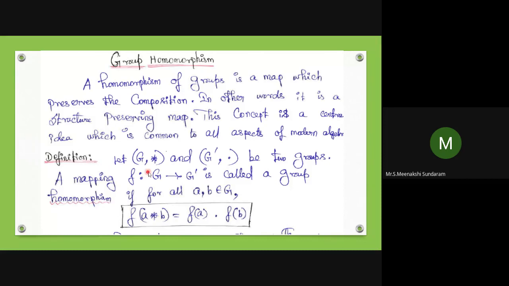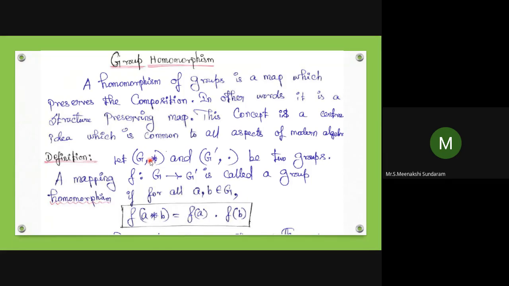So the definition: let G comma star and G dash comma dot be two groups, with star and dot as the operations. A mapping f from G to G dash is called a group homomorphism if the following condition holds for all a comma b in the domain G. G is the domain, G dash is the codomain.